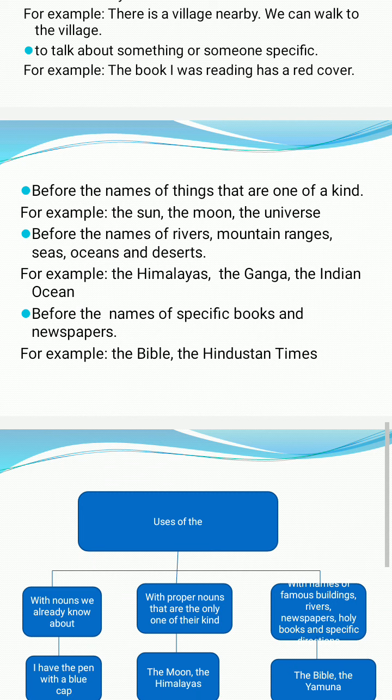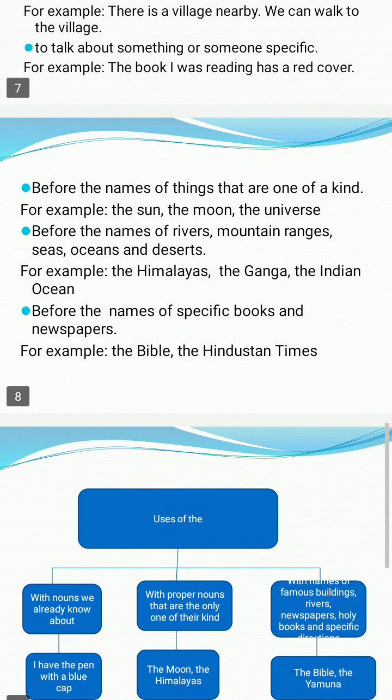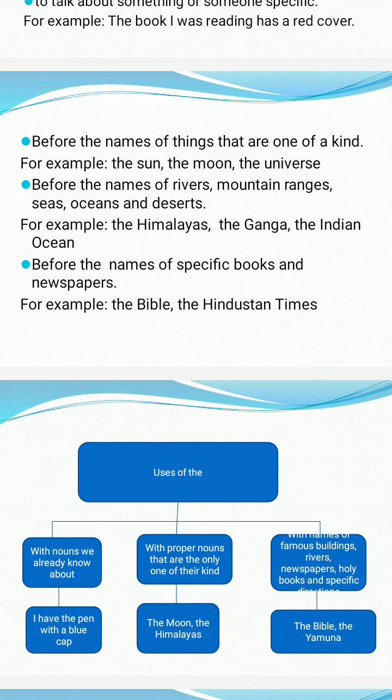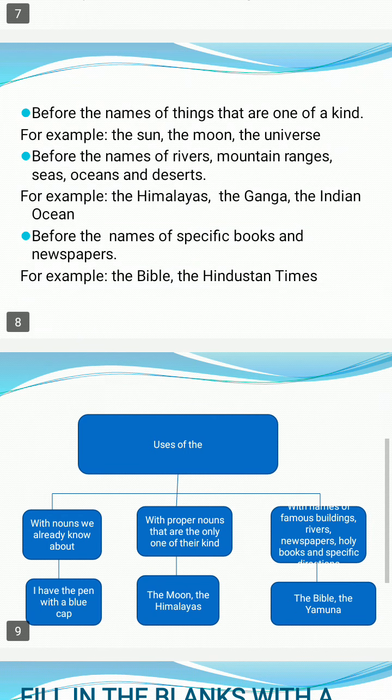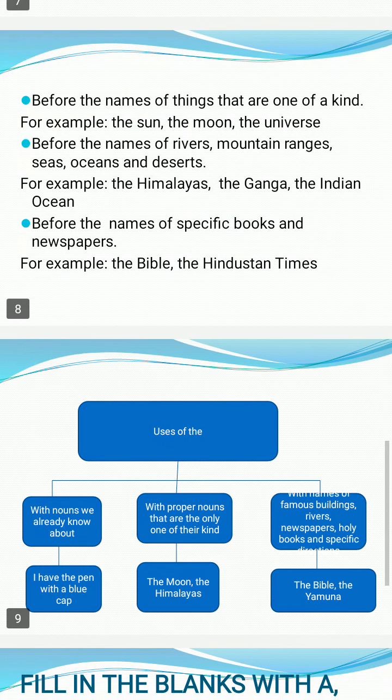So with all these words we use the. Before the names of specific books and newspapers. With the names of particular books, like holy books, and the specific newspapers like the Hindustan Times, the Tribune, the Bible, the Gita, right? All these are specific books and newspapers, and with the names of these books and newspapers we use the article the.